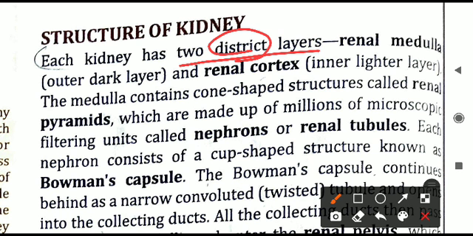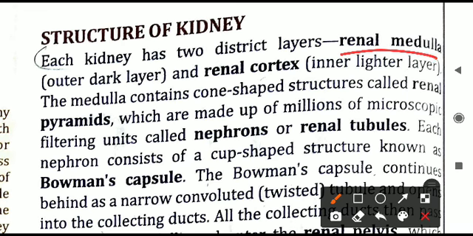Here a spelling error is there. This is not district. You will also correct it in your book. This is distinct. Distinct means separate. We can distinguish between them. D-I-S-T-I-N-C-T. So please correct it in your book. It is not district, it is distinct. So two distinct layers, two separate layers are there.